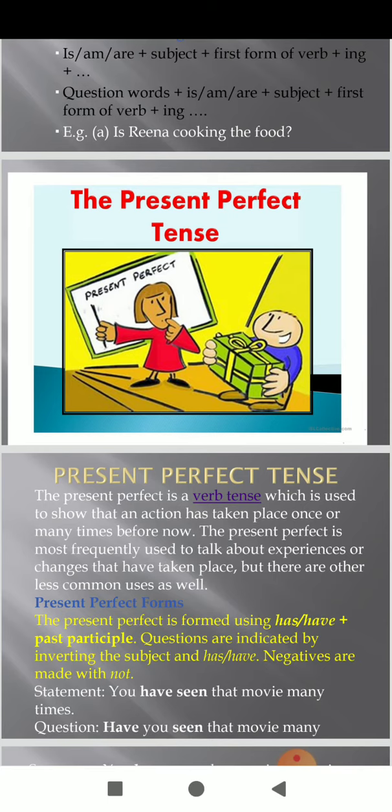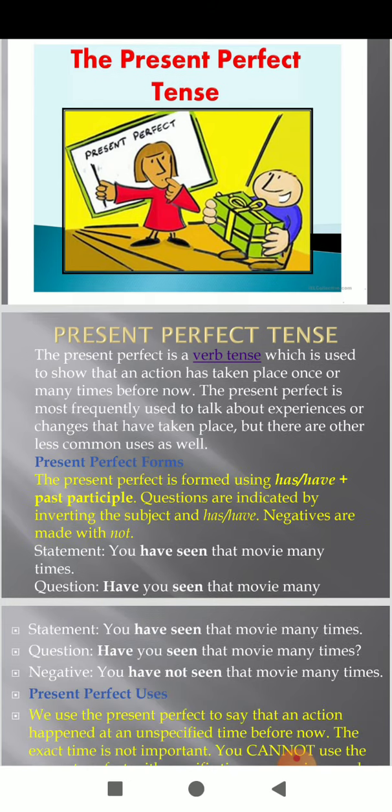Now, present perfect tense. Actually, students, present perfect tense is used in case of repeated actions, in those actions where the time is not important, and actions that begin in the past but are not finished yet and will probably finish in the present as we speak. We can use the present perfect tense in the following scenarios. And what are the scenarios?